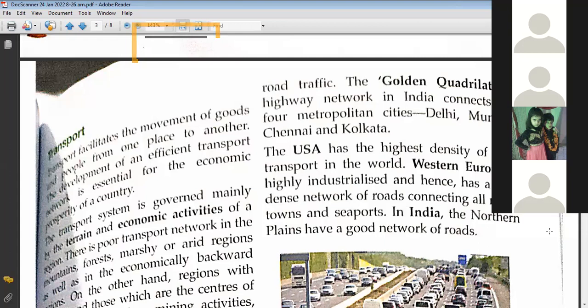Western Europe is highly industrialized and has a very dense network of roads connecting all towns and seaports. In India, the northern plains have good networks of roads, right? Because northern India is also a place where a lot of agriculture takes place. There are industries in various places. So if you talk about agriculture, we need to transport the raw material to the industries. That is why we also have a good network of roads. Now let me show you.